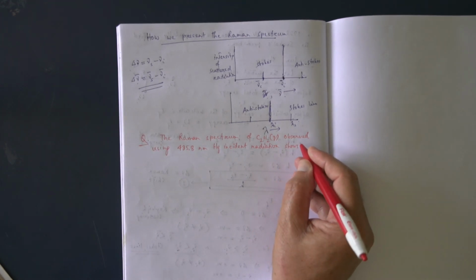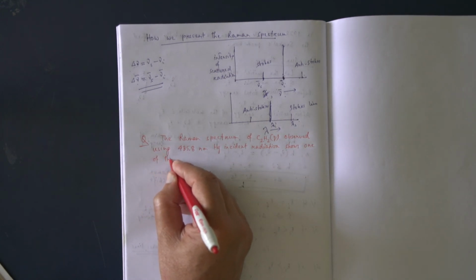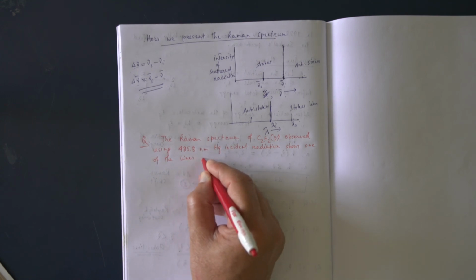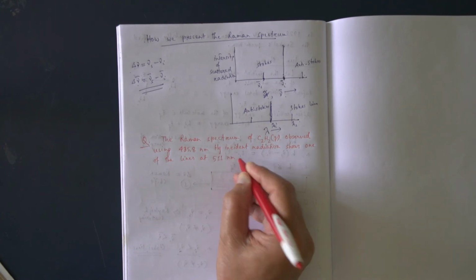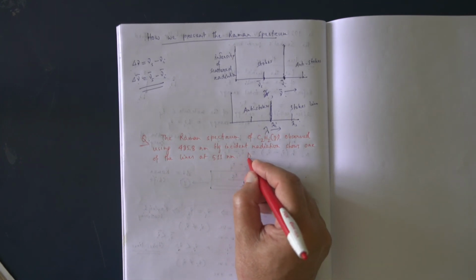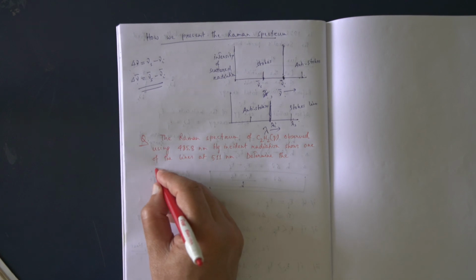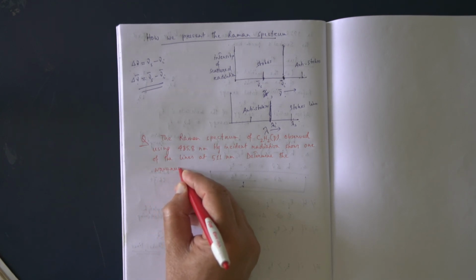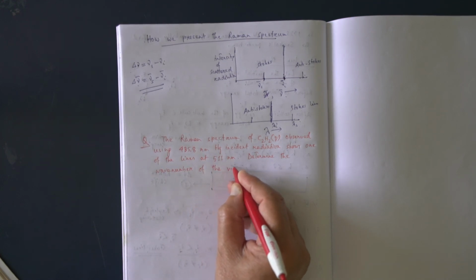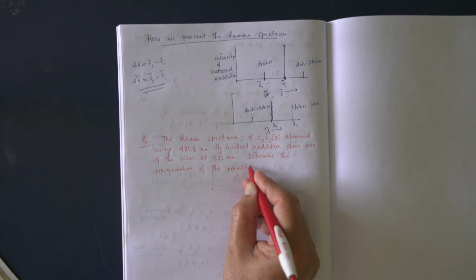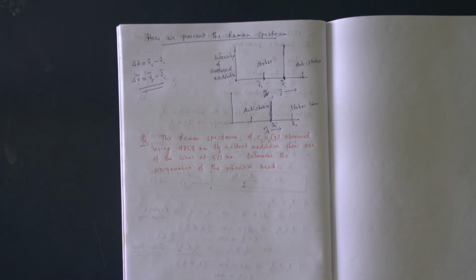shows one of the lines at 511 nanometer. Okay, determine the wave number of the vibration band.